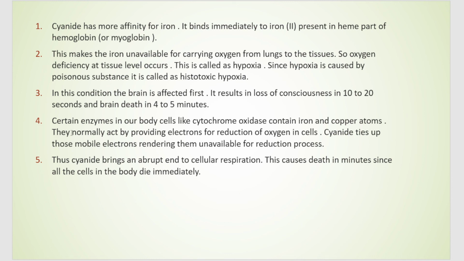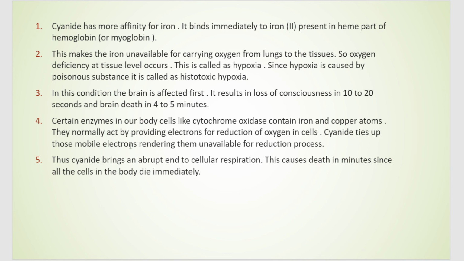And then one more way is that certain enzymes in our body cells, like cytochrome oxidase containing iron and copper, provide electrons for the reduction of oxygen in the cells. That is, cytochrome oxidase is an electron providing protein, correct? So it gives electrons for the reduction of oxygen in cells. What does the cyanide do?